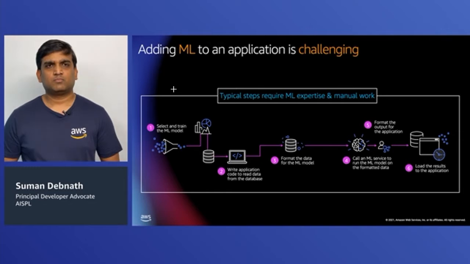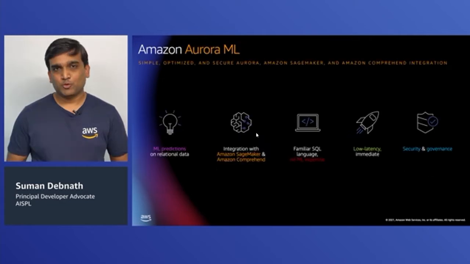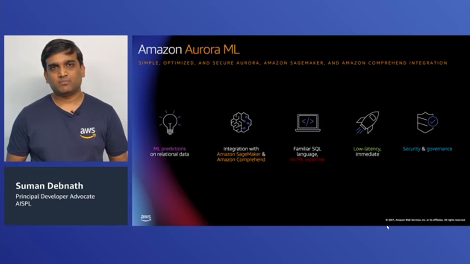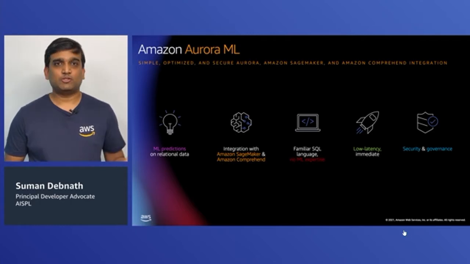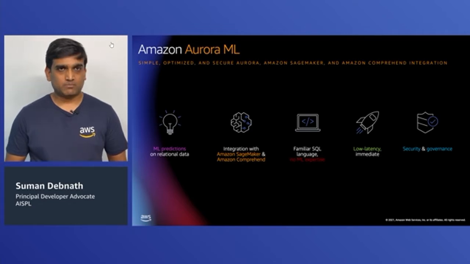So in 2019, we launched this capability in our Aurora database, and I'll be talking a little bit about Aurora in a while. What it allows you to do is to make machine learning predictions on your relational data. It does that by calling existing machine learning services that are already available at AWS. In AWS, we have lots of machine learning services available in the cloud, and in the case of relational data, we are using two of them.